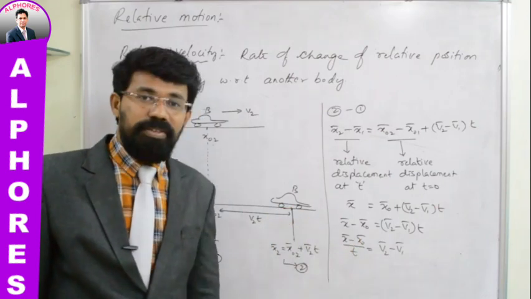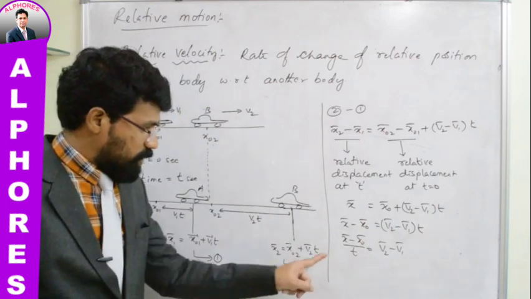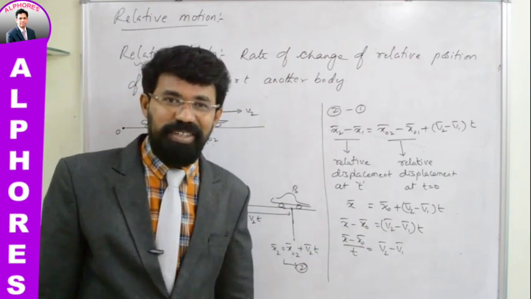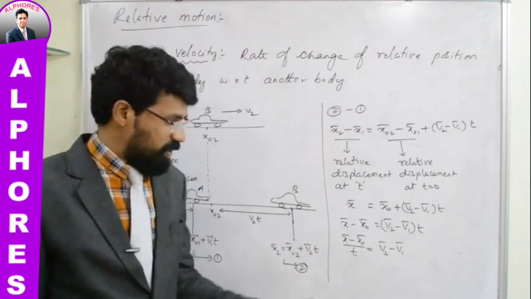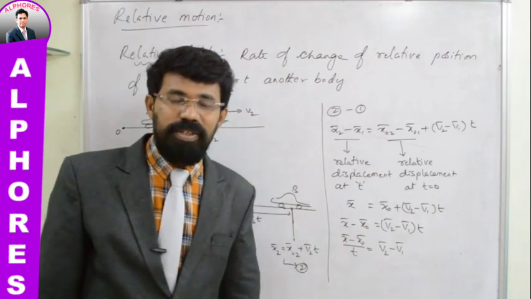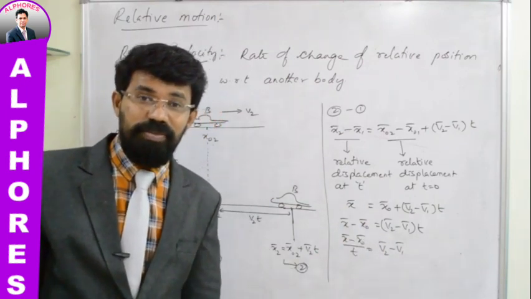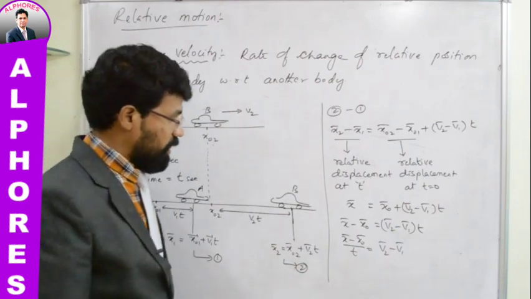This x naught bar is relative displacement at a time equal to 0 seconds. So what is this x bar minus x naught bar? Change in relative displacement. Change in relative displacement divided by time. It means this term you can read as rate of change of relative displacement, which is nothing but relative velocity.